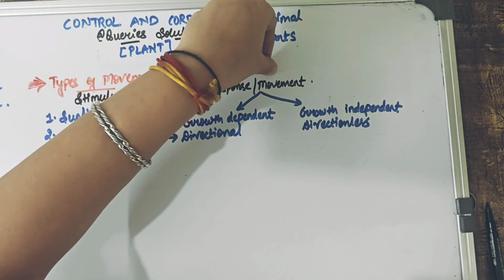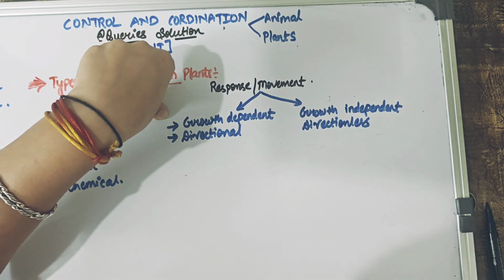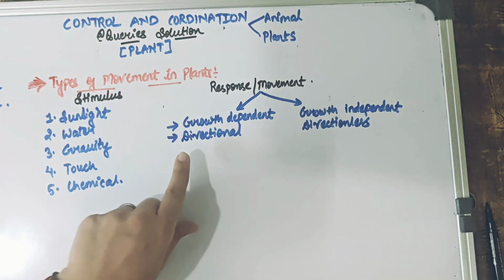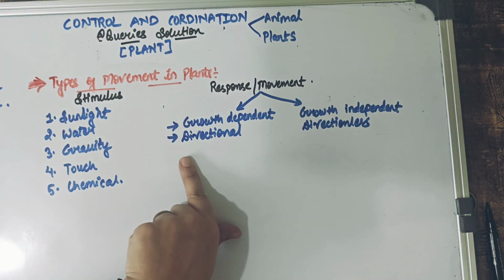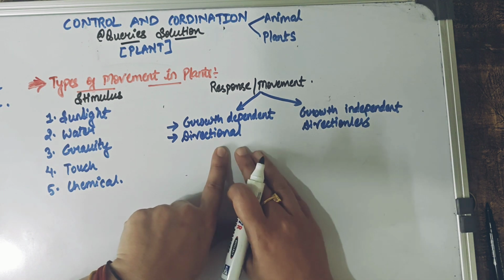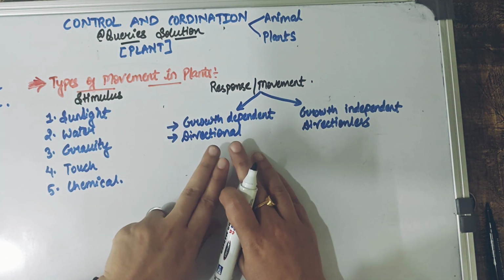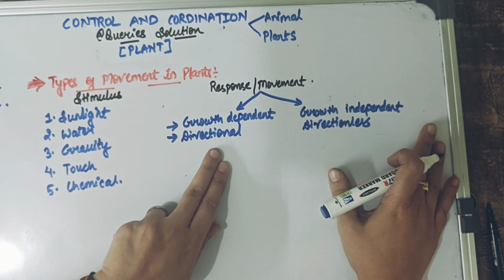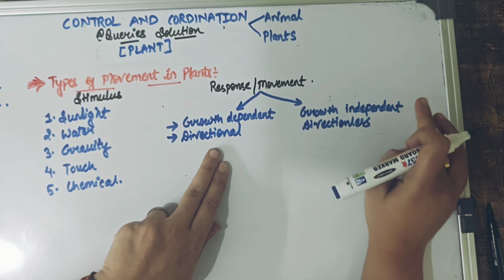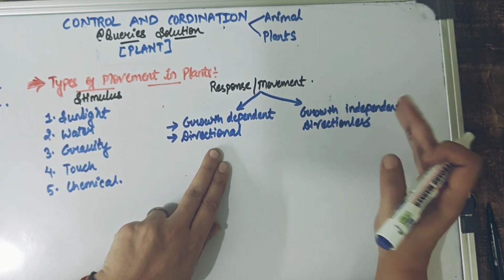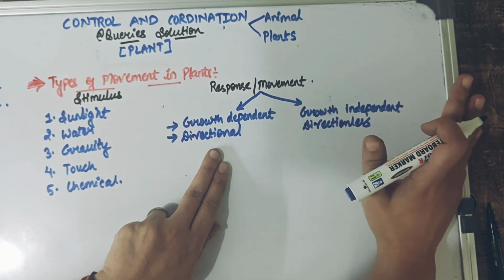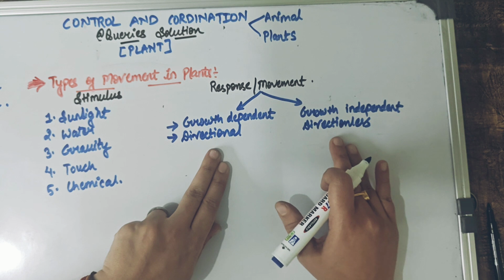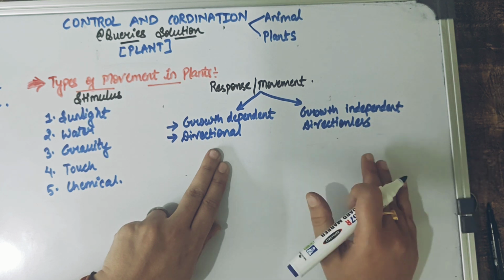Some movement can be growth dependent, meaning there can be some growth in the plant, and such growth, if it is happening, can be directional. Directional to what, we will understand later. And just the opposite can happen in case number 2: the movement can be growth independent, there is no growth involved in the plant, and also the movement becomes directionless. There is no direction involved in this case.